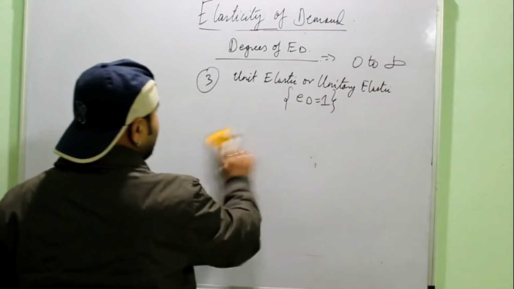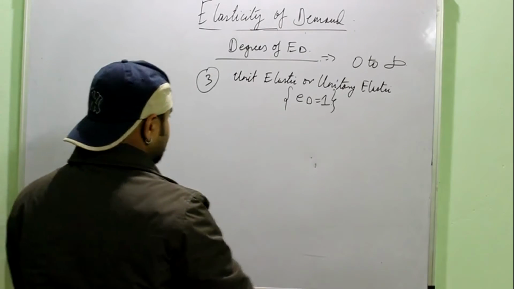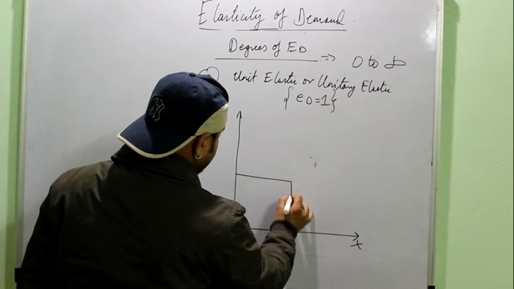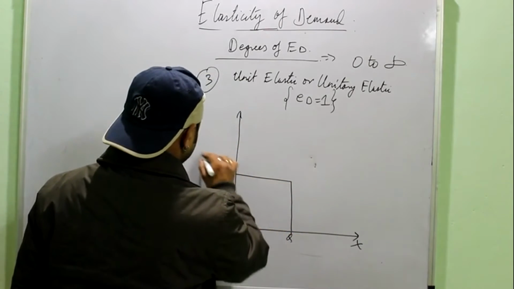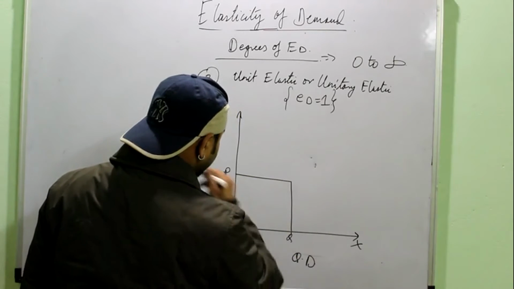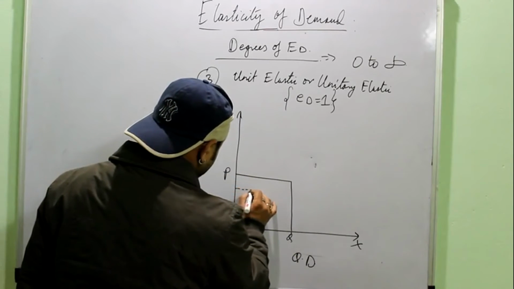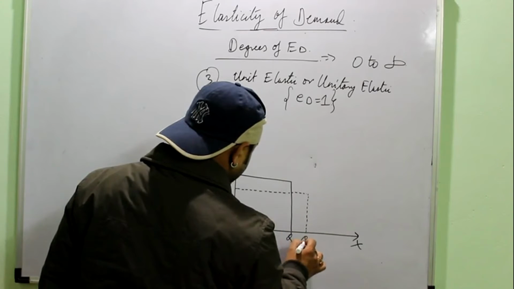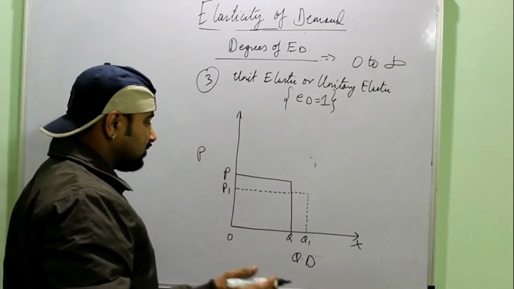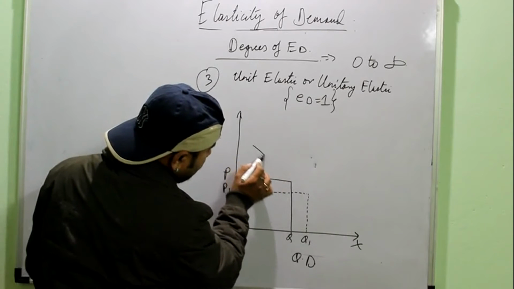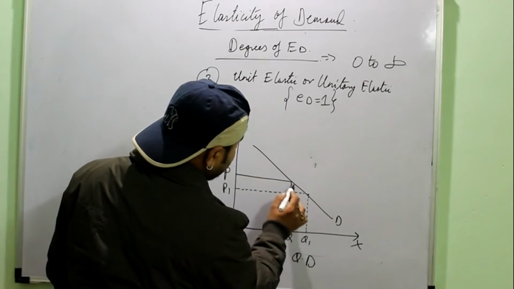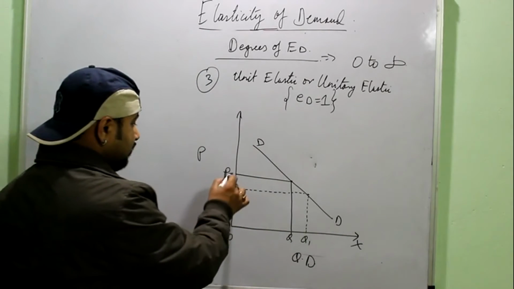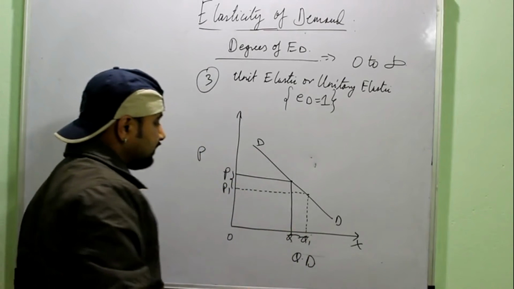Again, diagrammatically also we can represent the unit elastic demand the same way. Again, you first mark OP and OQ. Remember, here we have the price, here we have the quantity demanded. Now this time I should try and make an equal gap between P1 and Q1. And you can use your scale for that. Again you join these 2 points with a straight line. This is your demand curve depicting unit elasticity, right? Again you just have to remember this. This is the logic.